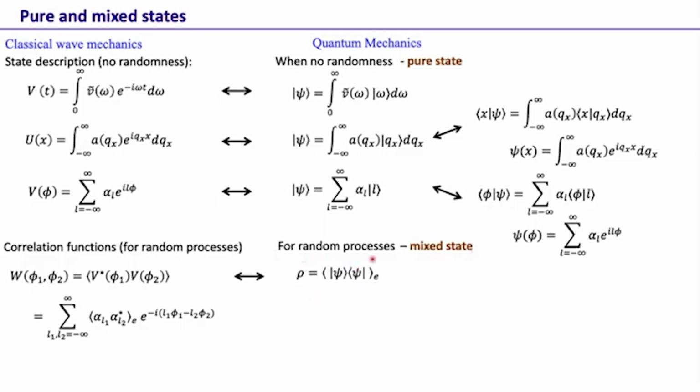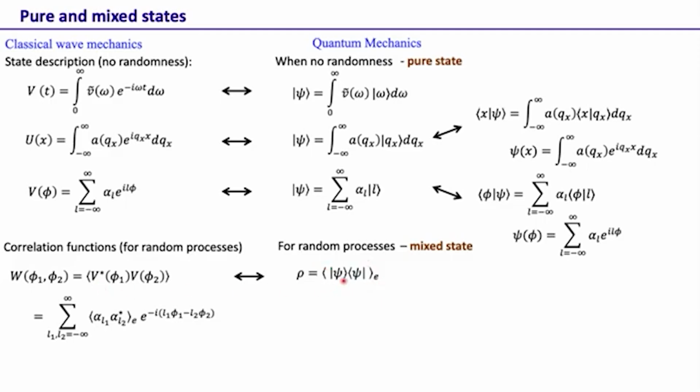So when we do have this randomness, we refer to the state in quantum mechanics as a mixed state. For a mixed state, that means when there is this extra randomness beyond what's there in quantum mechanics, we write it as rho, and this rho is defined as the outer product of psi, and then we take the ensemble average.